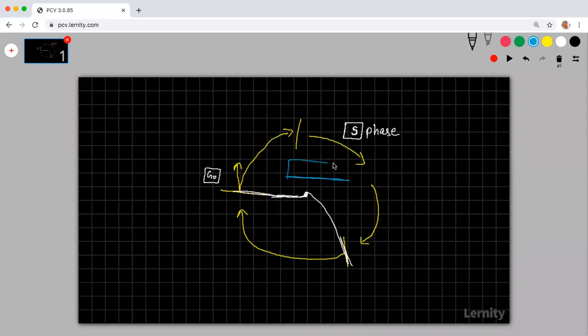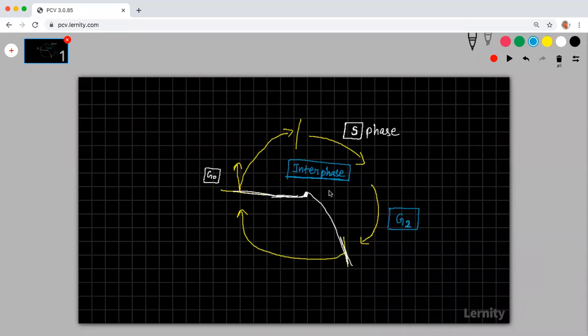This entire part would be interphase. Very good. So now tell me, what would this be? G2. Good. Many of you have given correct answers.